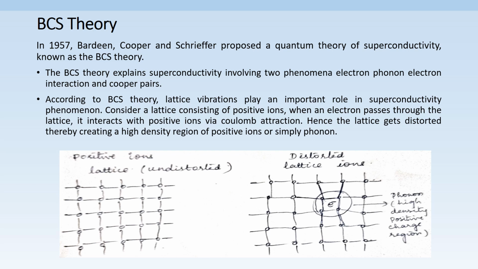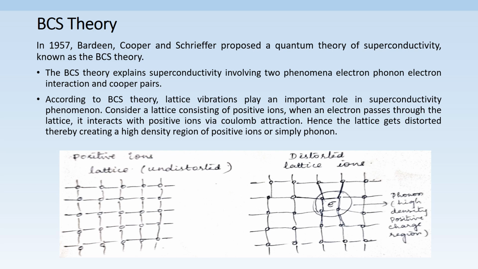For that, when an electron enters an undistorted positive ion lattice, the positive ions around the electron get attracted towards the electron and get displaced from their position, and the bonds get distorted. Then we have a region which consists of an electron surrounded by 4 positive ions vibrating about their mean position. This region enclosed inside a circle in the second figure is called a phonon. A phonon is defined as a quantum of energy associated with vibration of the crystal lattice.